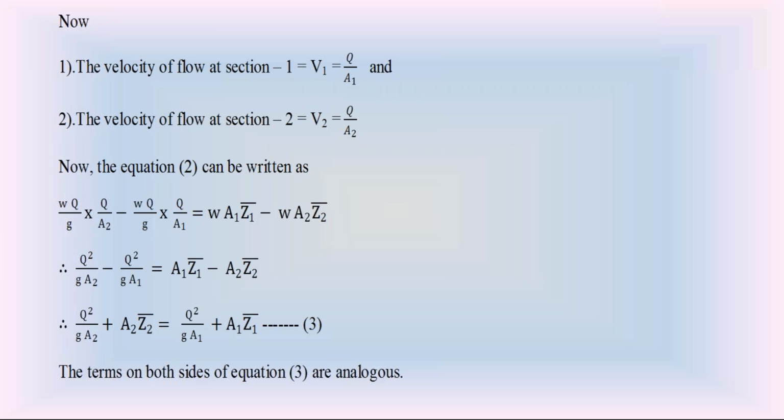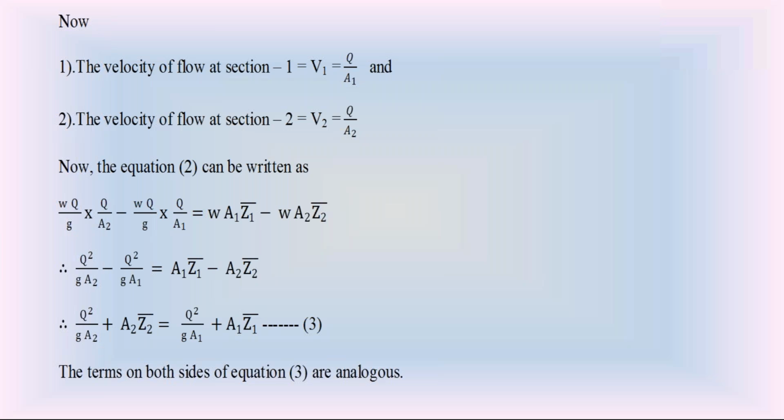Compare the terms on both sides. The first terms are similar in equation 3 on both sides: Q square by gA2 on the left side, Q square by gA1 on the right side. Compare the second terms on both sides: left side A2 Z2 bar, right side A1 Z1 bar.